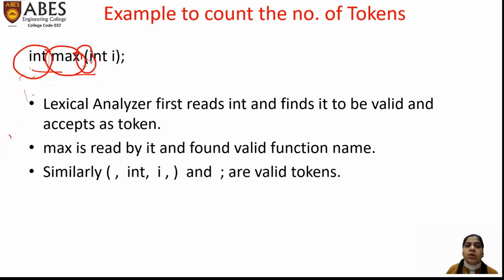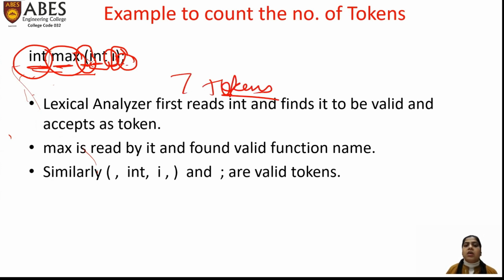The bracket is also a valid token. Int is also a valid token. I is also a valid token. Another closing bracket is also a valid token. And the semicolon is also a valid token. So how many tokens are there? Int, max, 1, 2, 3, 4, 5, 6, 7. There are 7 tokens in that.